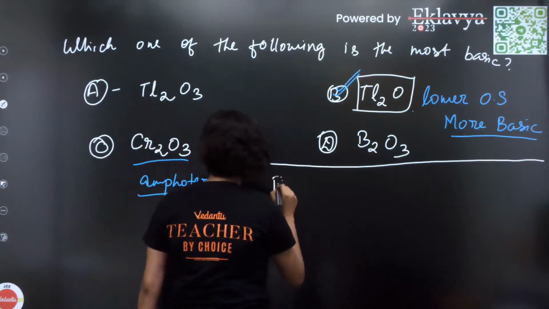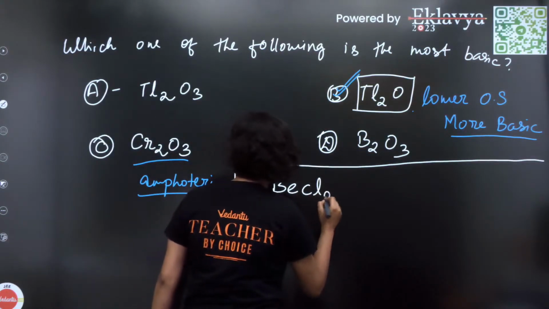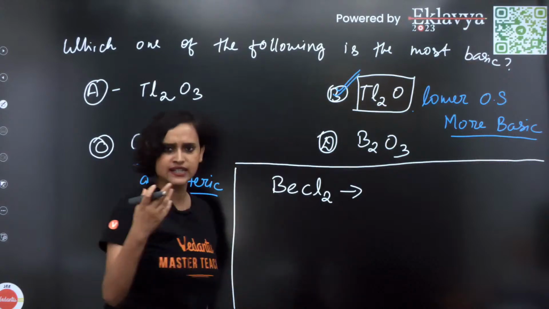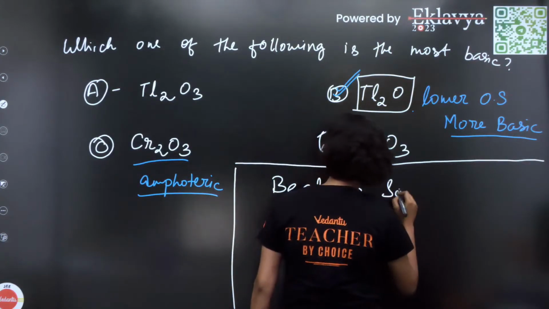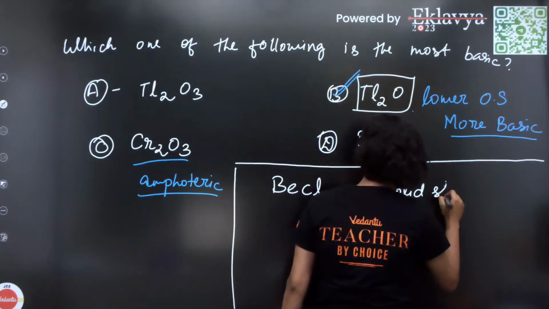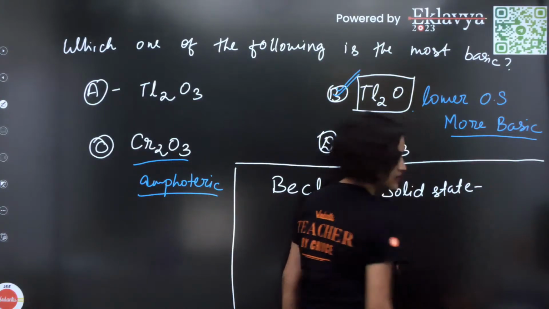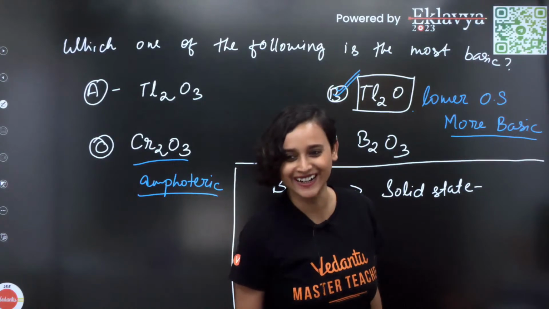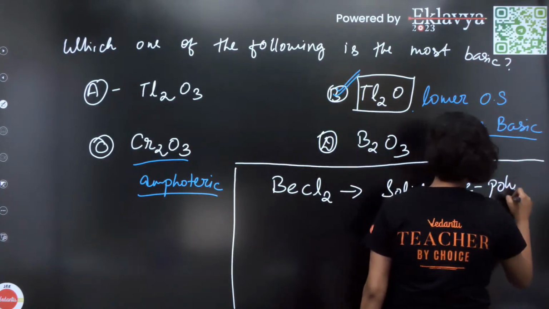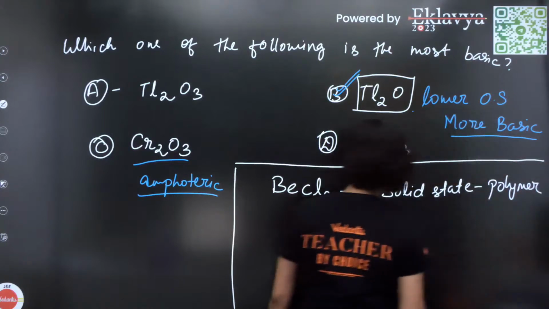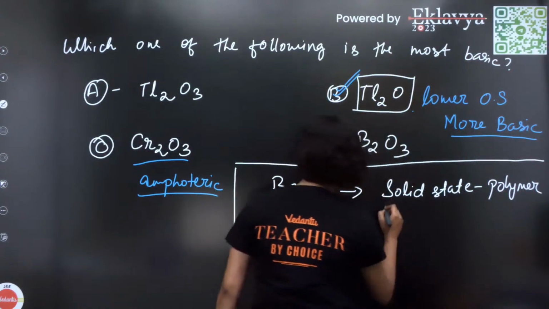So BeCl2, what do we know? We know that BeCl2 exists in different states, right? In solid state, it is a polymer. In vapor state, it is a dimer.